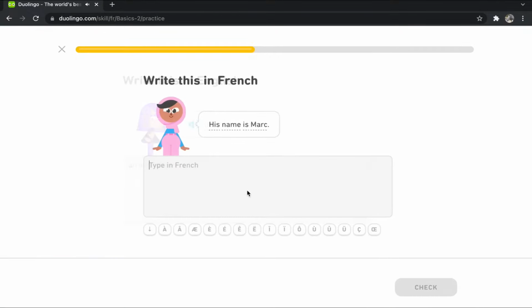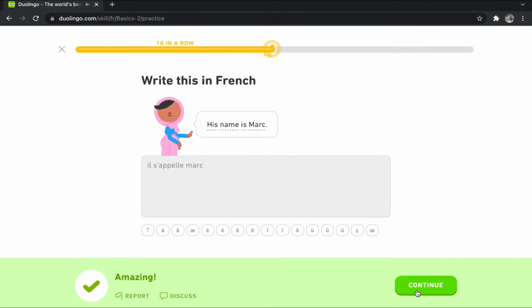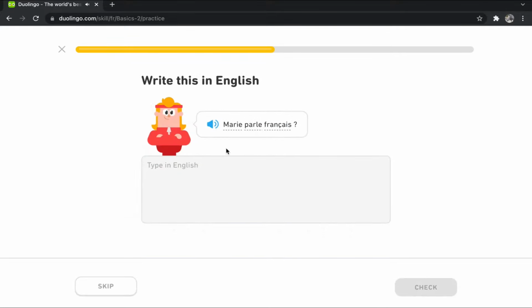Next question. Okay, I already explained before. Him or he is il, and because this uses the him form, we will use s at the front. Il s'appelle. We don't need to write the "is" in French. We just write directly the name of the subject. Il s'appelle Marc. His name is Mark. Okay, next question.